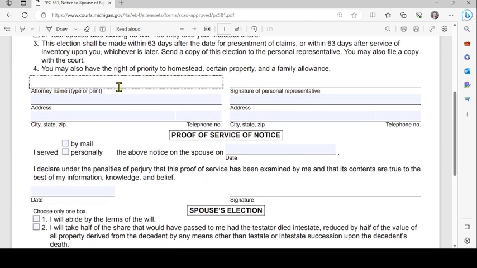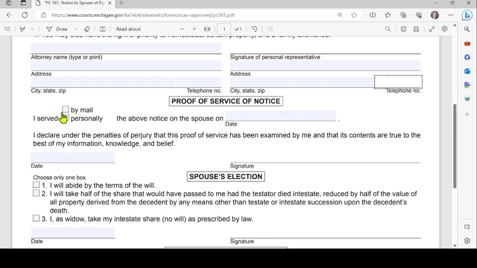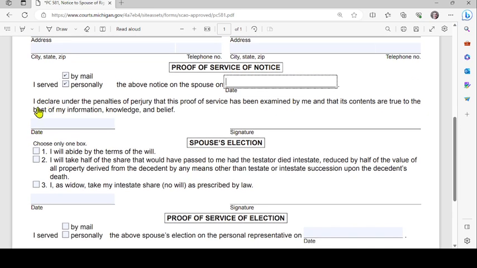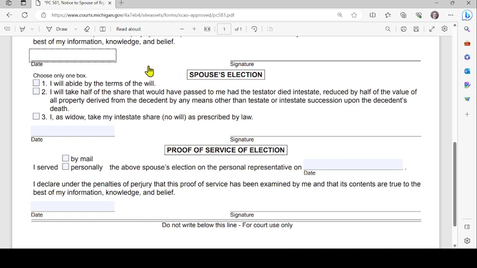If there's an attorney involved, they will sign. The personal representative must sign, put their address, city, state, and zip and phone. Then you have a proof of service, which you are certifying how this was served and on what date. Then you must read this, and if it's true, you can sign it. I declare under penalties of perjury that the proof of service has been examined by me and that its contents are true to the best of my information, knowledge, and belief. Date and sign.